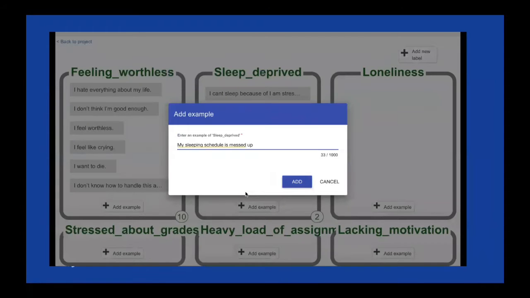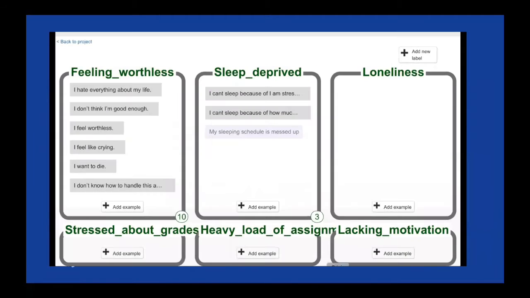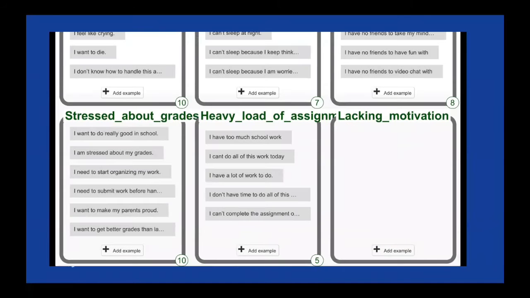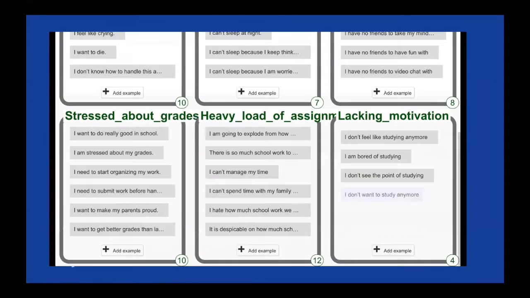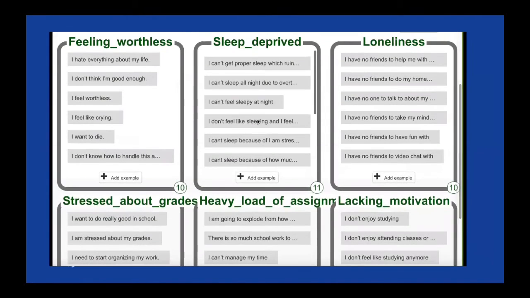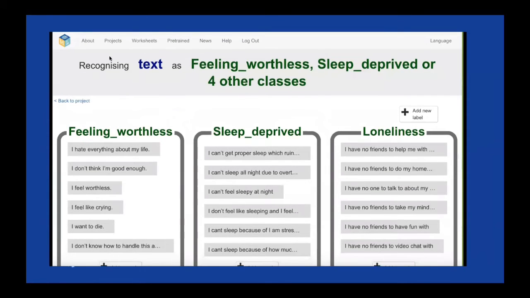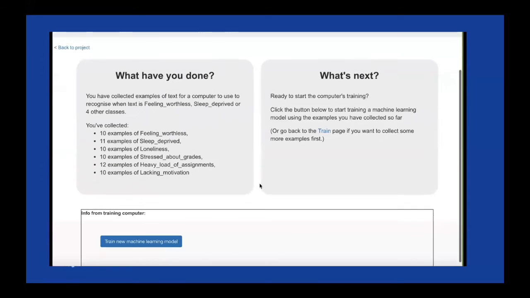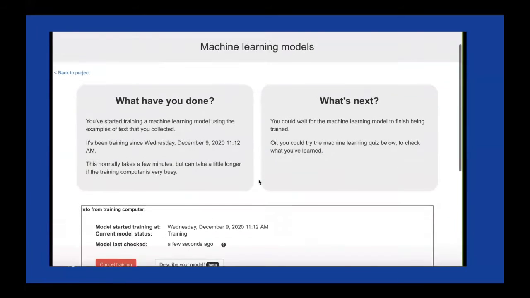So for each bracket, we included over 10 examples of the most common phrases students will be using, like I don't have anyone to talk to, or I feel sad, or I don't want to study anymore, or I'm too stressed, and etc. So as you can see, these are the brackets that we completed. So now we're going to open the learn and test in order to train our machine.